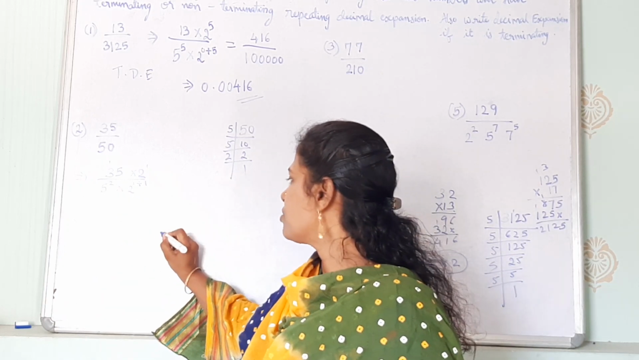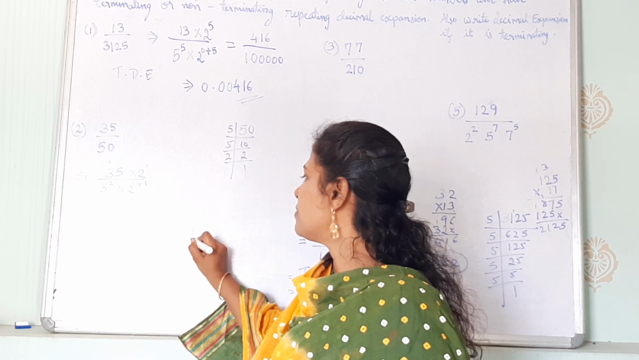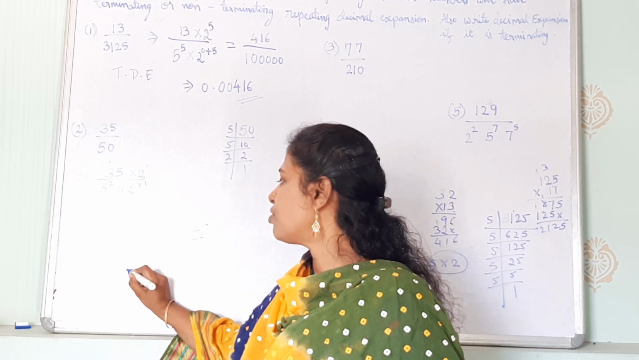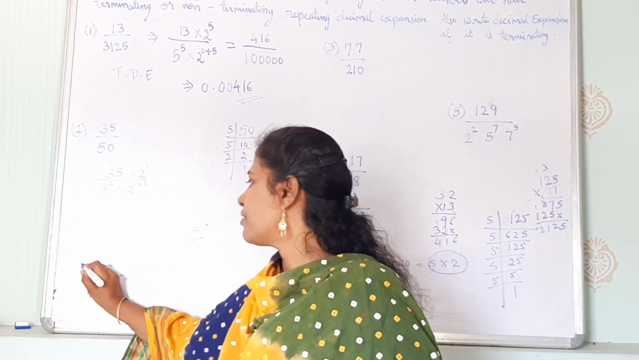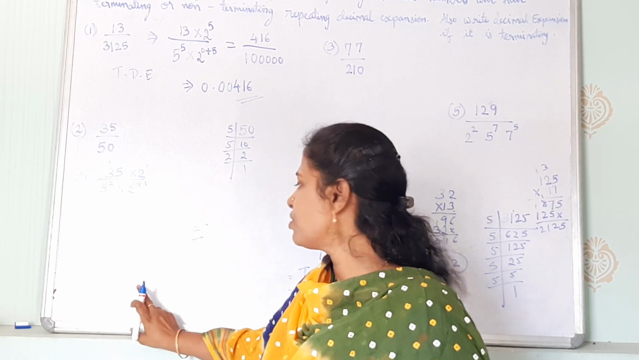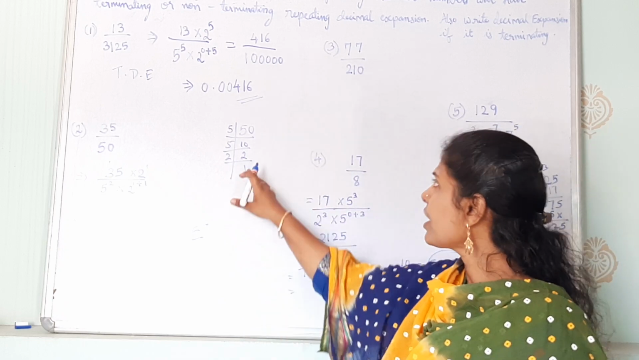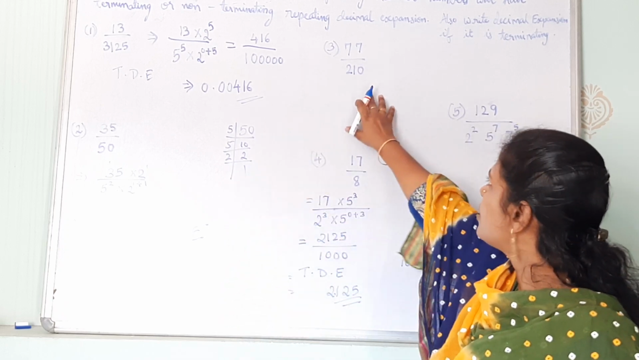Okay, now this is also terminating decimal expansion. So while we are writing we will write 0.70. This is our final answer because 2 zeros, so we are putting decimal after 2 places. I think 3 questions is clear. Now we will do this one.